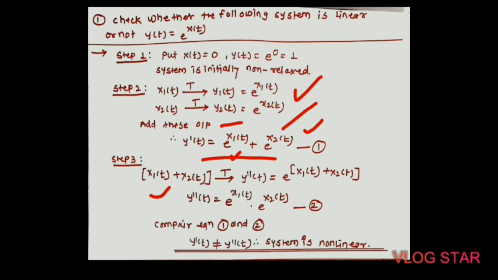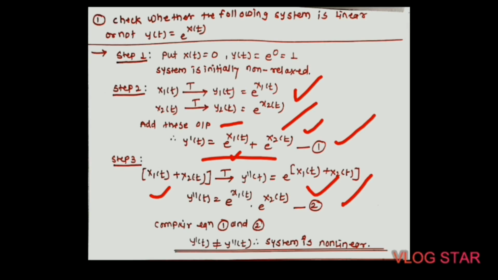And as we know, e raised to the power a plus b becomes e raised to a into e raised to b. So y double dash of t is equal to e raised to x1 of t into e raised to x2 of t. We have to compare equations 1 and 2 with each other, and after comparison we see that equation 1, e raised to x1 of t plus e raised to x2 of t, is different from e raised to x1 of t into e raised to x2 of t.